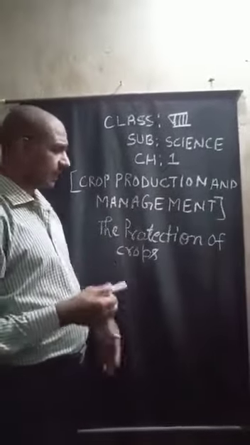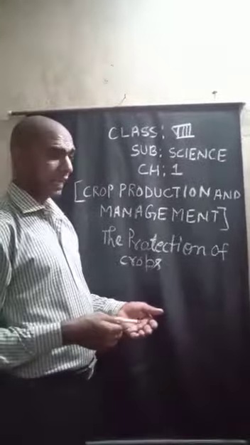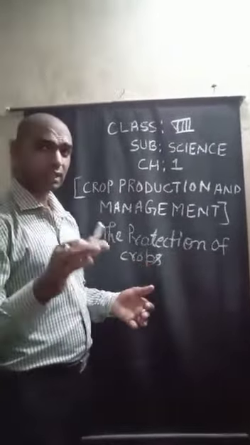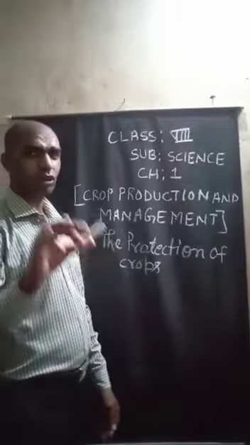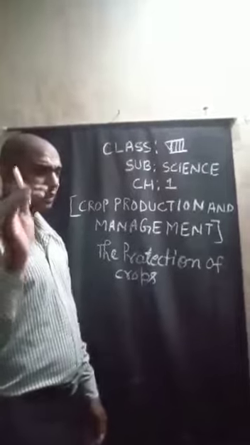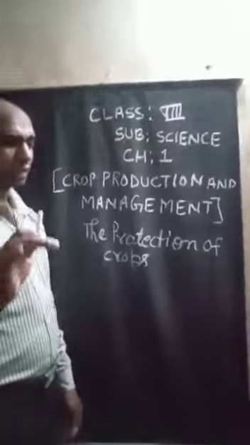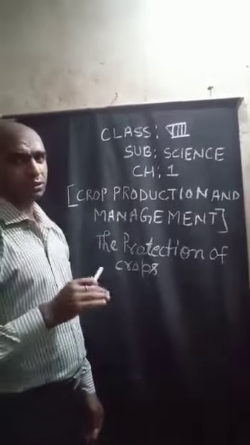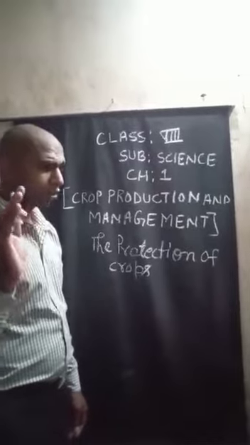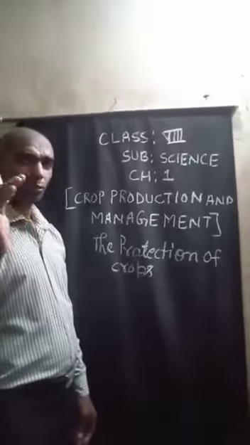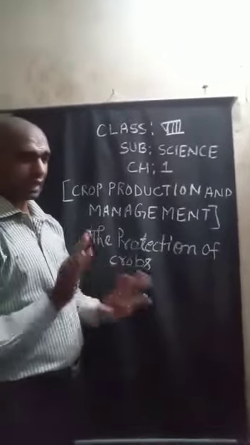Now I am going to tell you the advantages and disadvantages of using pesticides. First, the advantages of using pesticides: they kill pests very quickly, they are easy to store and use, and a large variety of chemicals are available that can eliminate most pests.